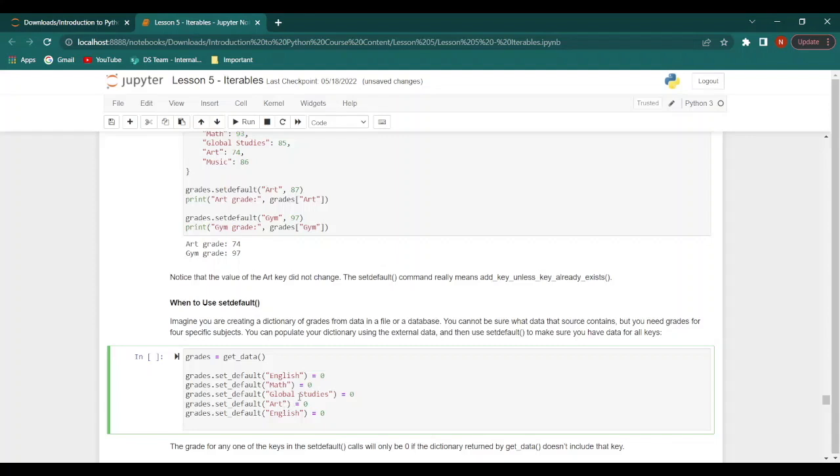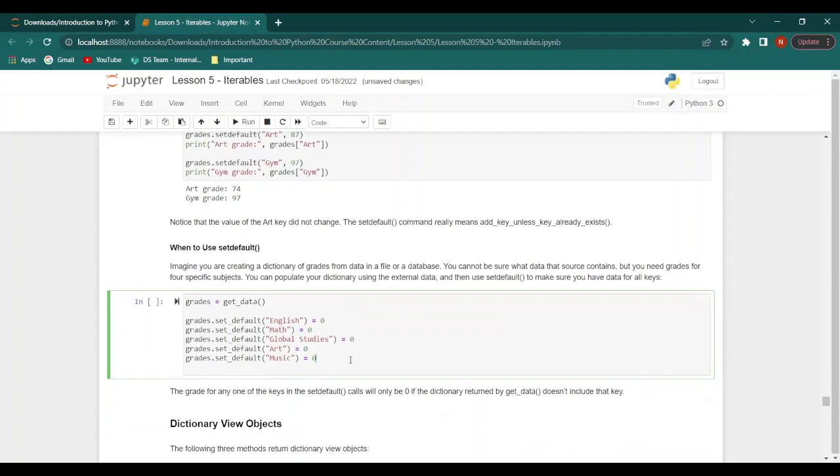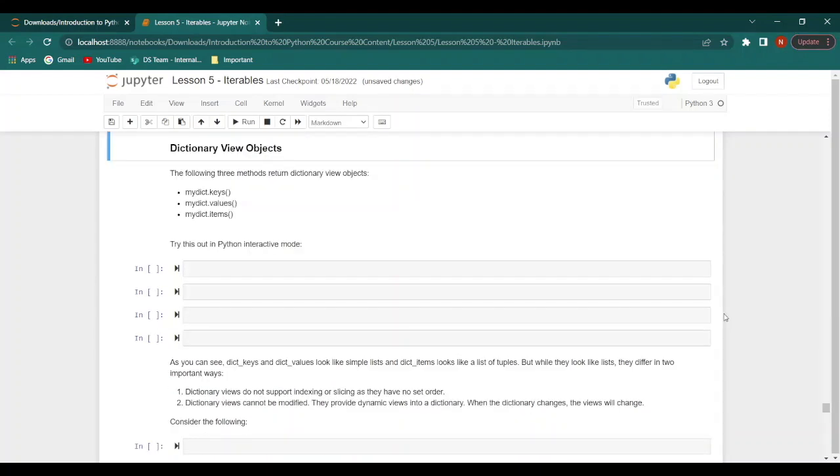And finally, we have music. Also equated to 0. Now, when we run this code cell, we will find that if the key is not included in the dictionary that is returned by this particular function, the getData function, then that would be 0.